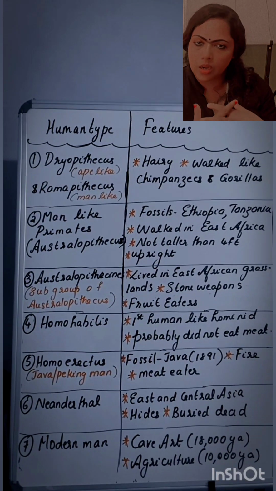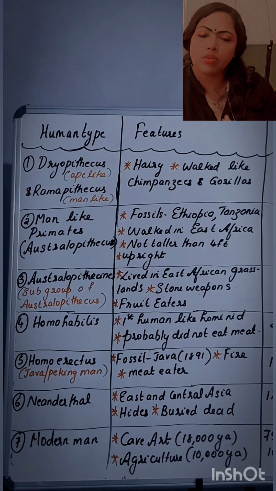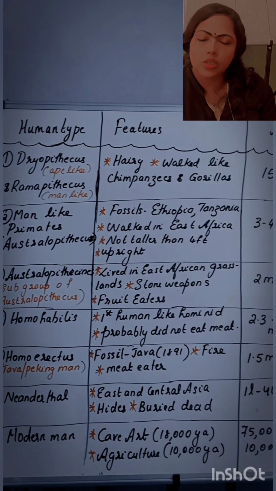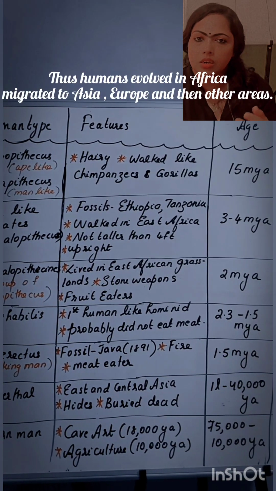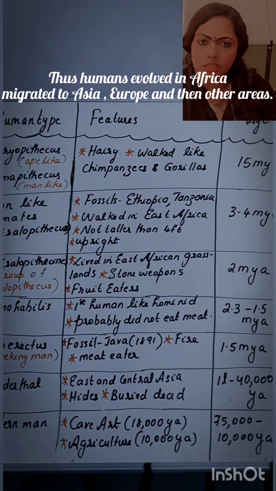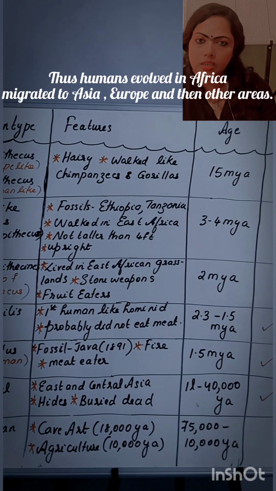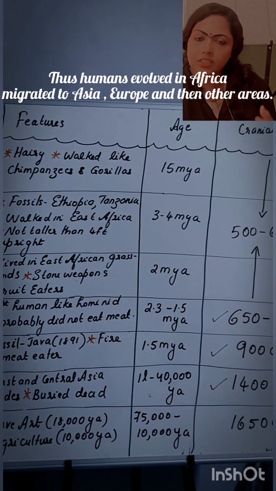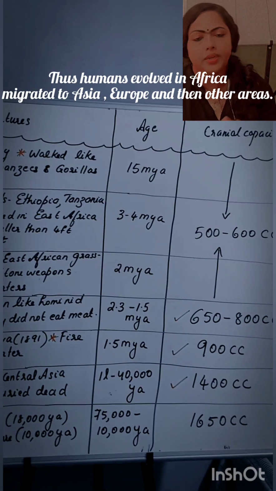Then the last one is the modern man. They evolved 75,000 to 10,000 years ago, and they did cave art, that's about 18,000 years ago, and they started agriculture 10,000 years ago. And the last thing is the cranial capacities of these human types.